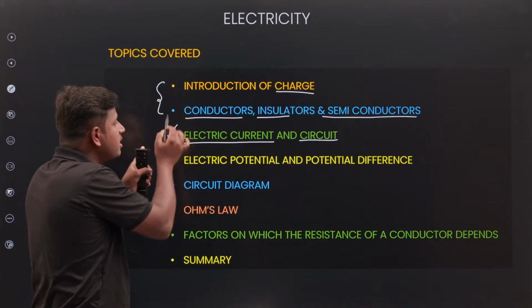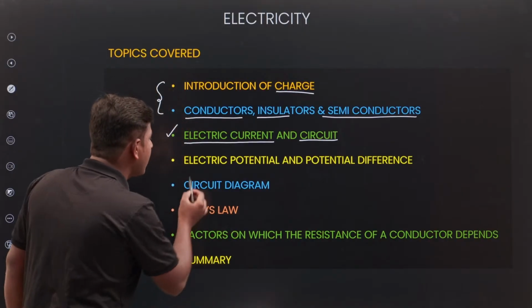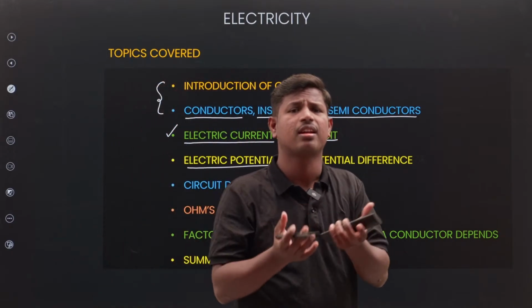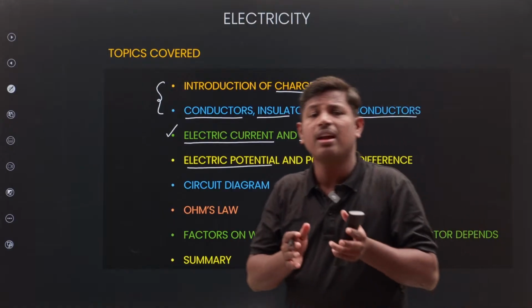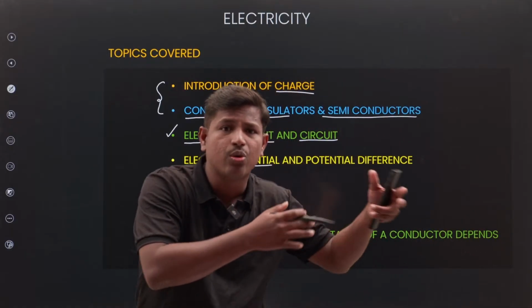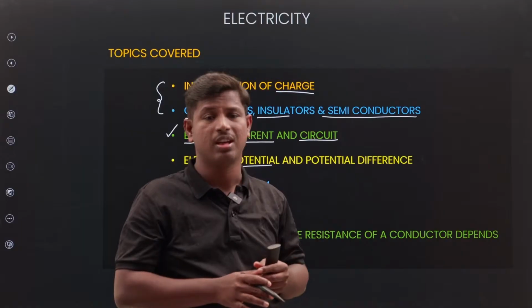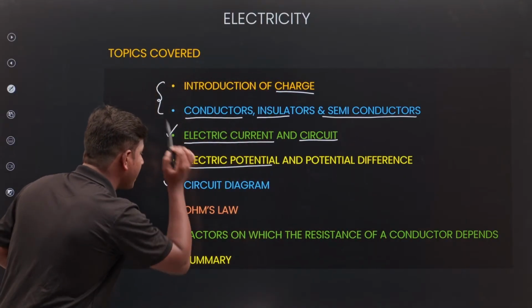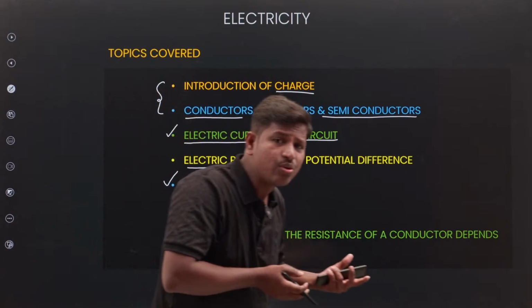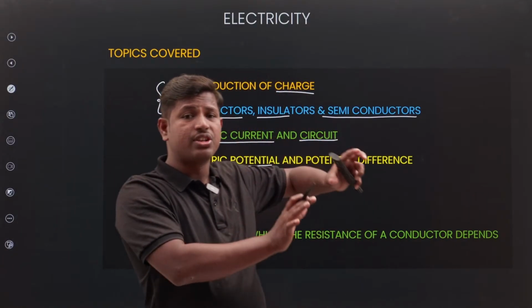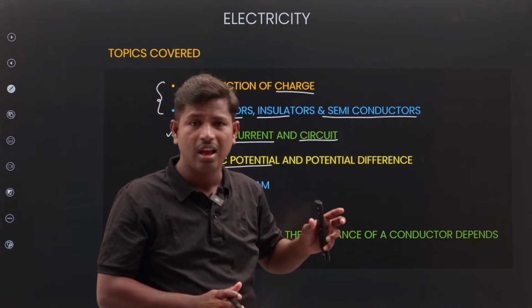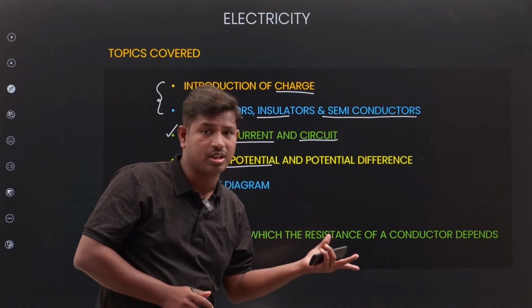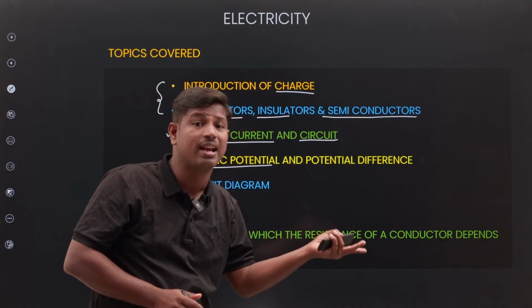The previous one is just a recap. Next, electrical potential and potential difference. What is electrical potential? If current passes from one point to another point, how will the potential be? Is it the same or does it vary? We will discuss this. Next, circuit diagram. Is a circuit really required to pass the electricity or not? What types of circuit diagrams are there, open circuit or closed circuit, and which circuit is required?